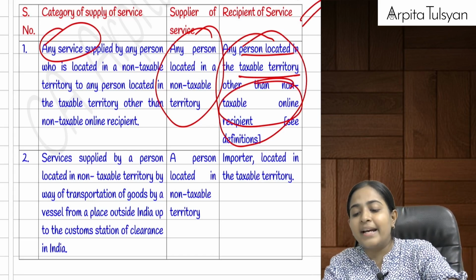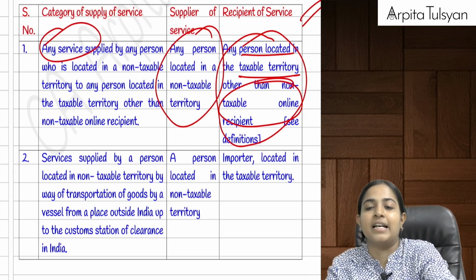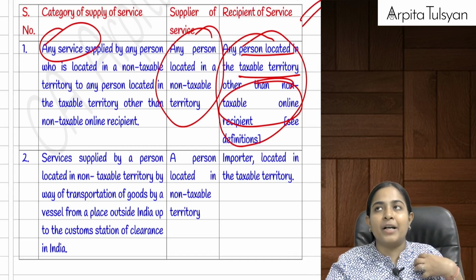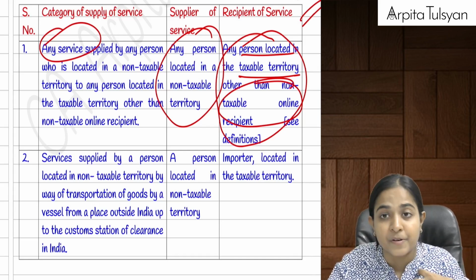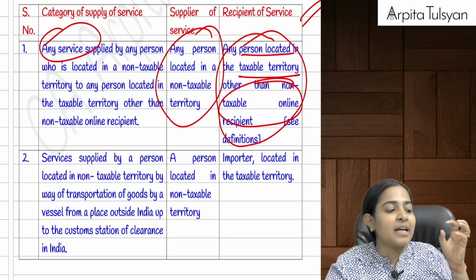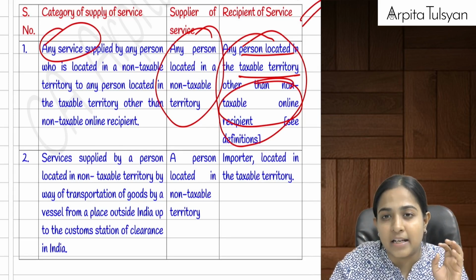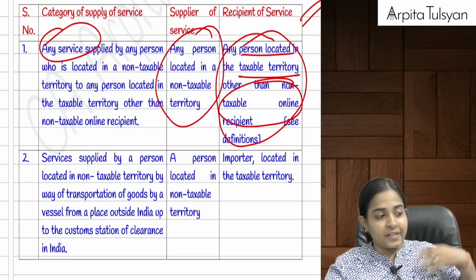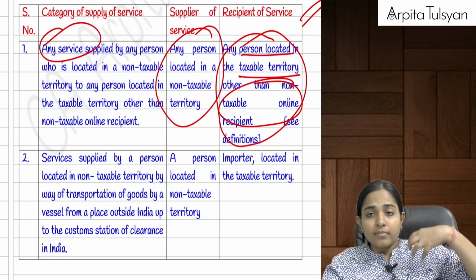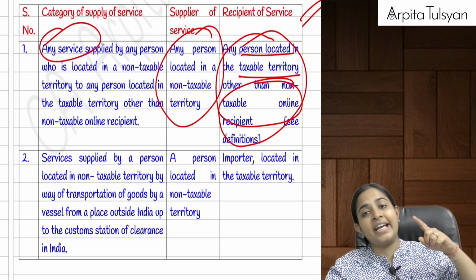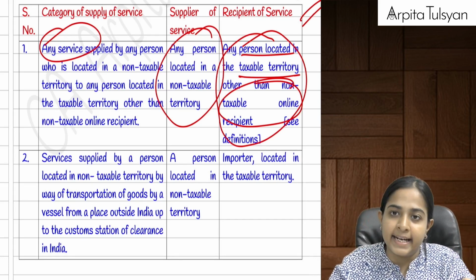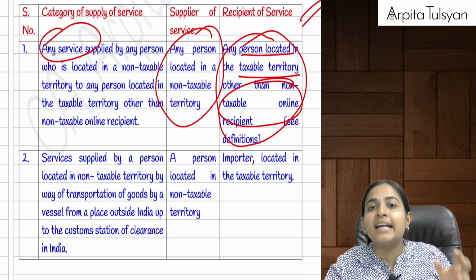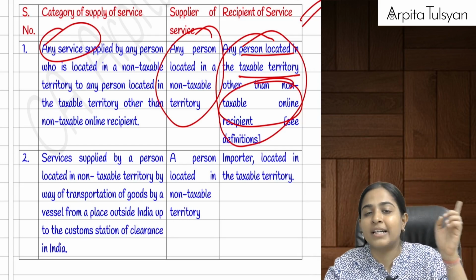Okay, in the beginning of this particular chapter, they have given us the meaning of non-taxable online recipient. It is nothing but an unregistered person who is receiving OIDAR services, that is online information and database access or retrieval services. Unregistered person receiving OIDAR services. I am an unregistered person. I am situated here in India, but I am receiving OIDAR services from outside India. Okay, example, a normal small kid watching Netflix. Okay, he has taken a Netflix subscription. Can we say that falls under OIDAR services?